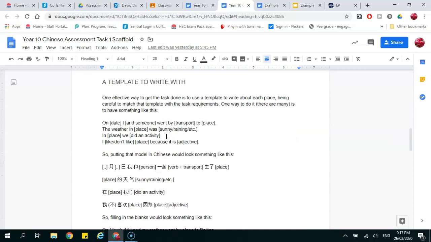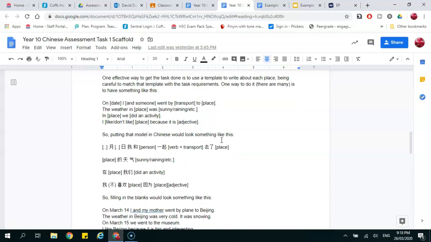Now, this is the part I want to focus on. I want to give you a template to write with. Okay, so I've put together something very basic, which matches the basic requirements of the task. And the template looks like this. On such and such a date, I and someone went by transport to place. The weather in place was sunny, raining, whatever. In the place, we did something. I like the place because it is an adjective, or I don't like the place because it is a different adjective.